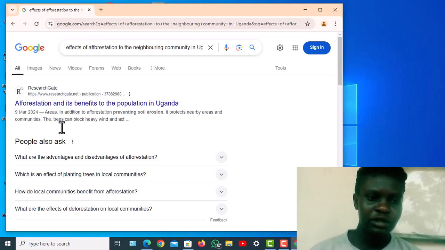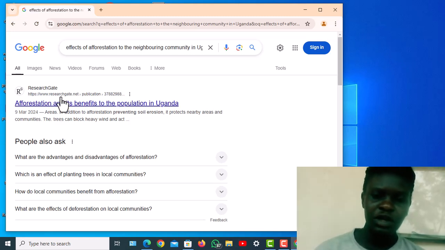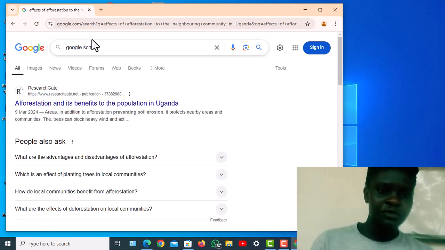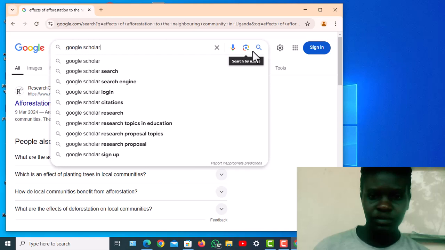So it's better to use special search engines, and one of them is Google Scholar. This one is used for academic research. If you want to go to Google Scholar, you just type Google Scholar, and this is only for when you are looking for published work.